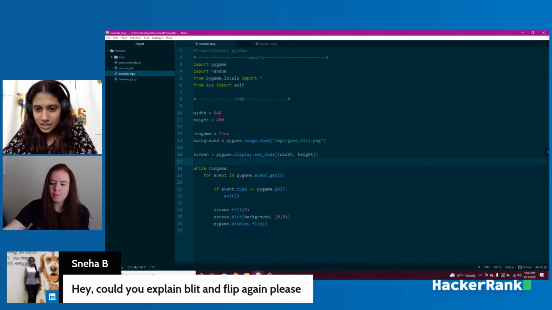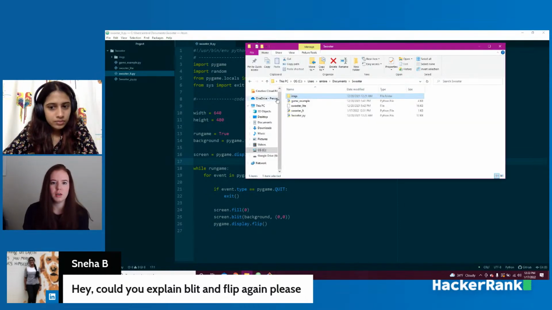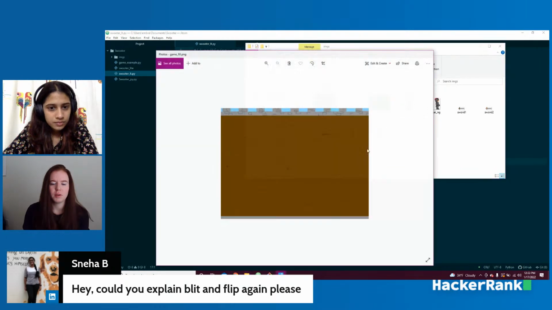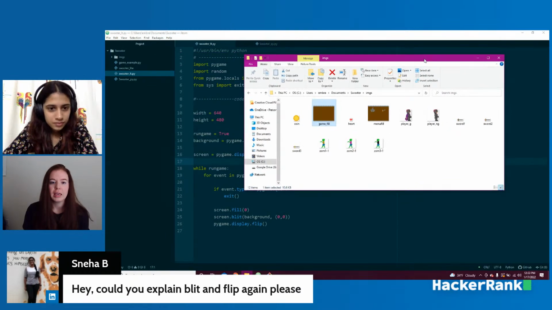One last question from Sneha. She says, can you explain blit and flip again? So blit is a copy paste of pixels onto a screen, right? The pixels that I have here, if we go to game fill, this is just a bunch of pixels. And blit says, all right, I'm going to copy those pixels onto the screen. We're going to talk about something else in a little bit, called rect, which is short for rectangle. That's what's going to create, okay, if these collide, something happens. Because if we just leave them as blits, it won't matter if they collide. They're just copy pasted onto a screen.